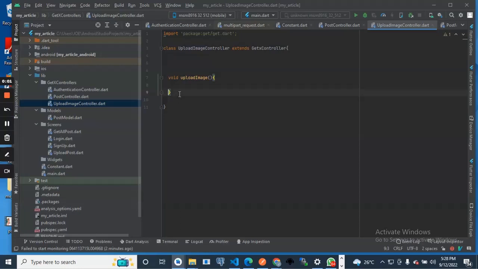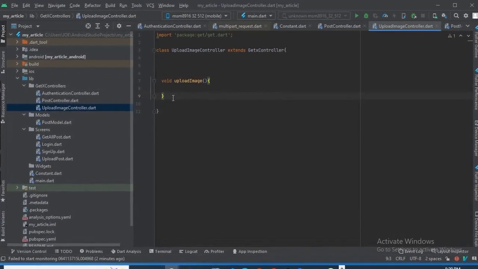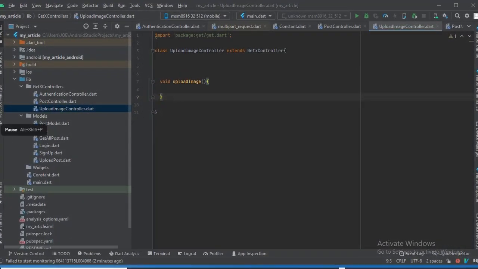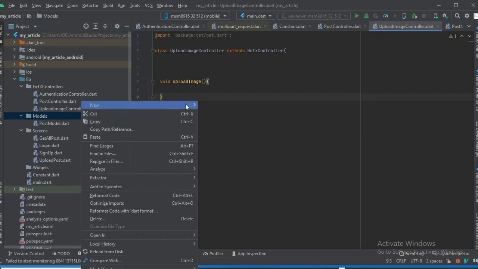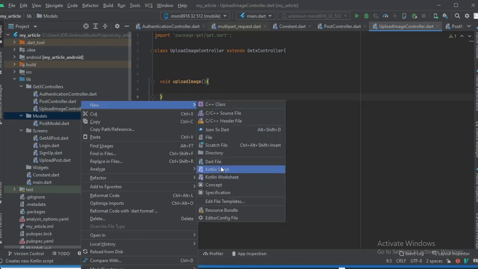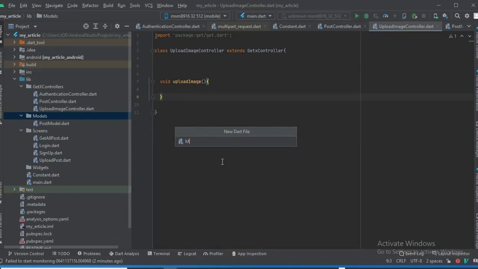Okay, so before we start with the image upload, we have to create a model for every image. We're going to have a model for every image we upload. Let me show you what I mean. We're going to go to the model folder here, then create a new class, and we call it media upload, right? Okay.